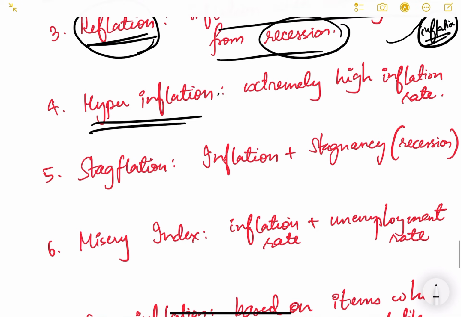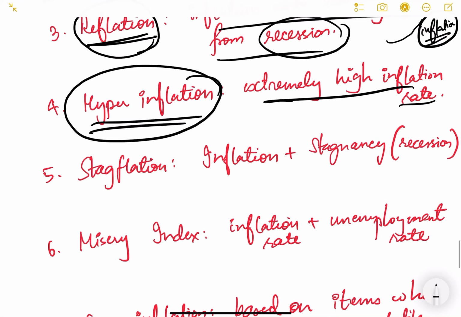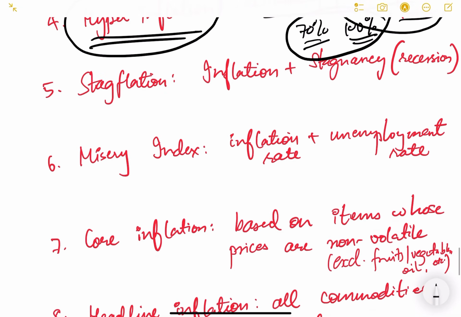Then hyperinflation, the name itself says extremely high inflation rate, like 70% or 100% inflation per year. These have not occurred in our country, but it has occurred in some of the countries outside. Stagflation, divide this term.